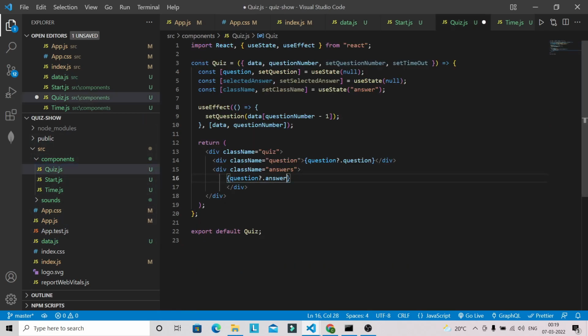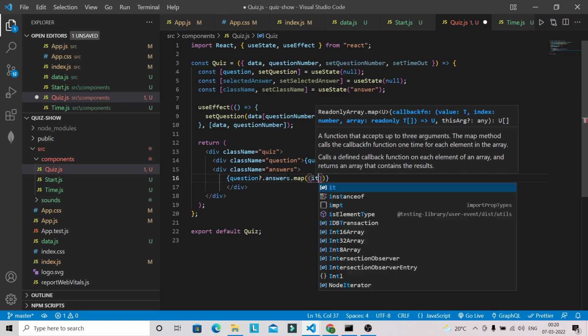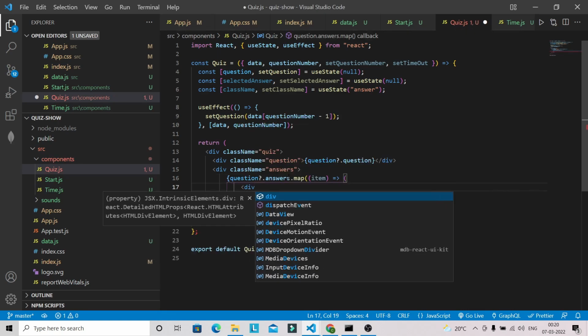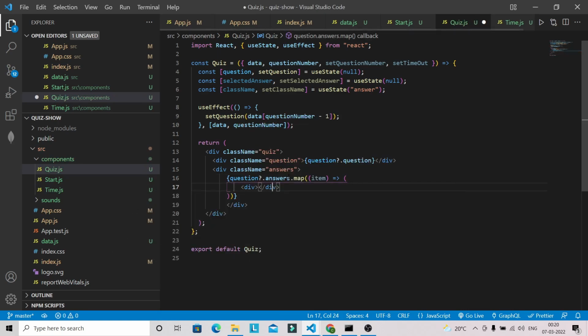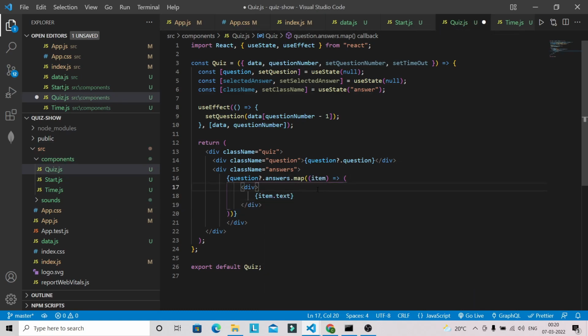So answers dot map, and I'm going to use item, and inside that I'm going to use a div and render item dot text.